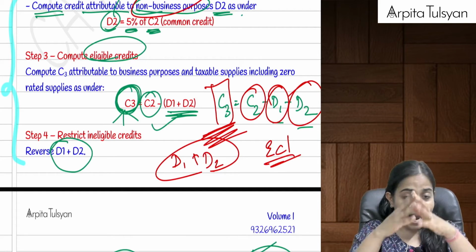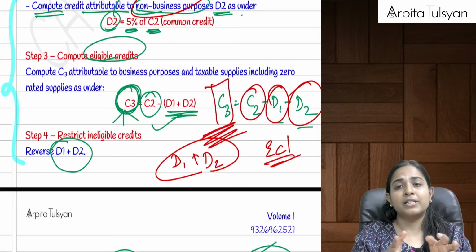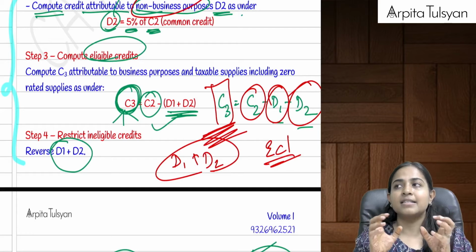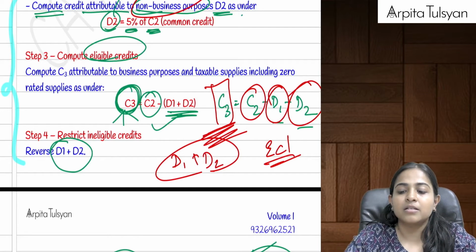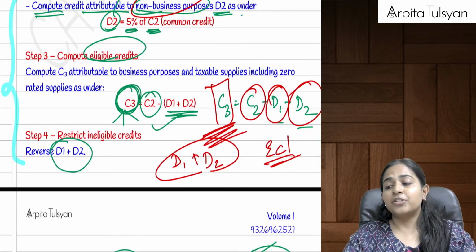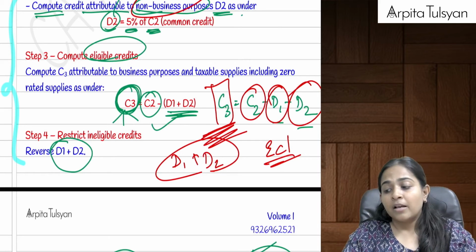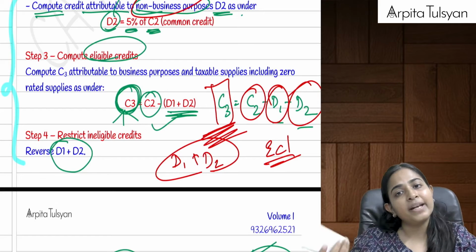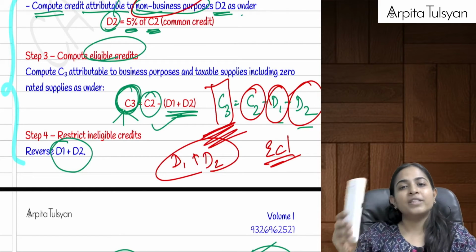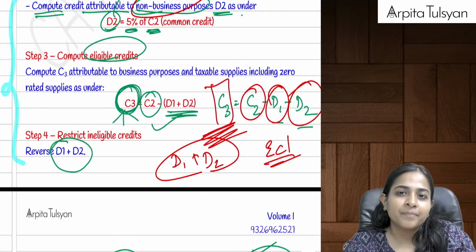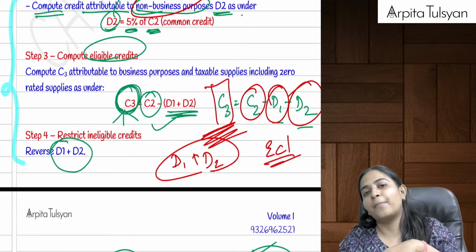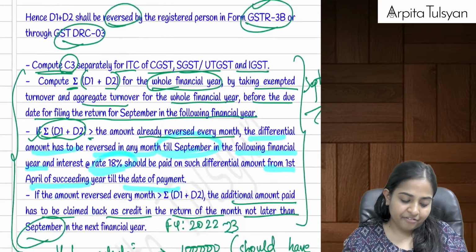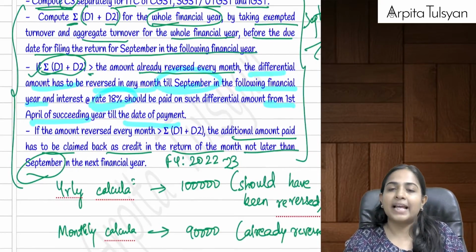Okay, another example, I purchased an iPad, capital goods. Just for example I am giving you, just consider it as an input. Now let's say I purchased some input which I am going to use for doing taxable supplies also and exempt supply also. So can I say out of this, exempt supply portion credit should be reversed? So how did we find out that exempt supply portion? Whatever was that common credit multiplied by E upon F. And this is how the calculation was done.